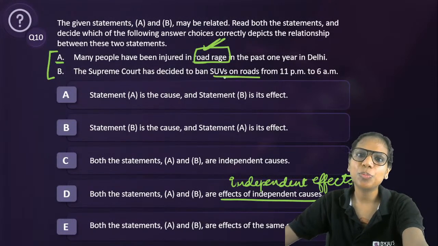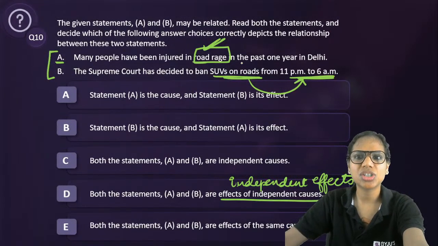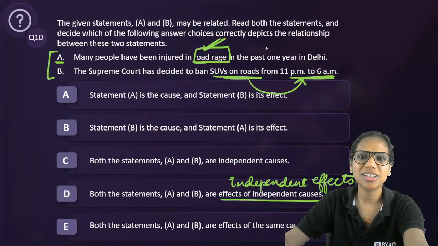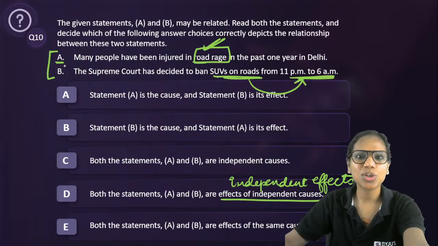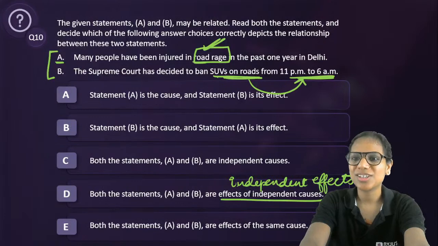In the other, a particular type of vehicle is being banned and that too at night. Why? How does it relate to road rage incidents? Do they happen only during the night time and not during the daytime? Are only SUV owners responsible for them? So you see that road rage is not related to banning a particular vehicle and that too at a particular time. All right. So these are effects of independent causes.